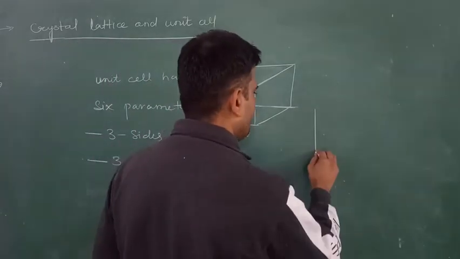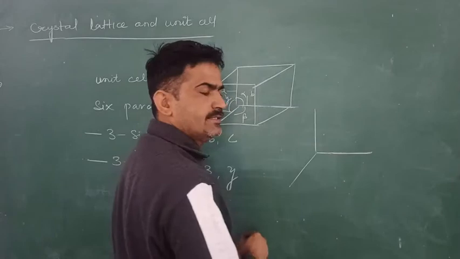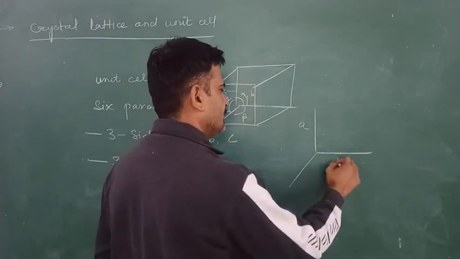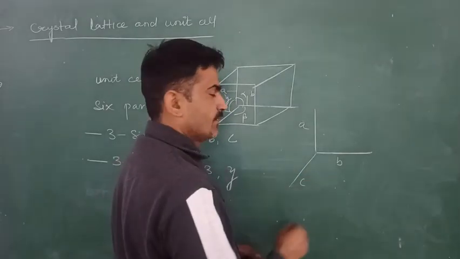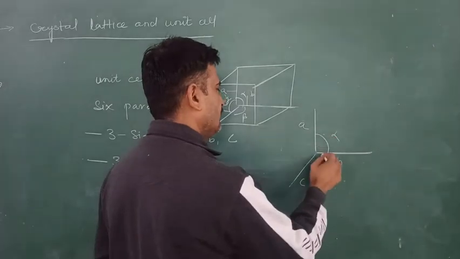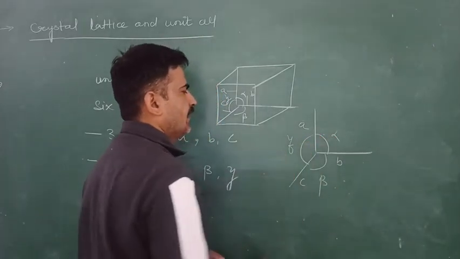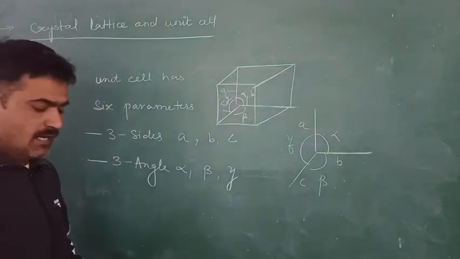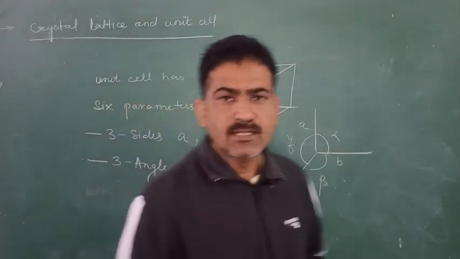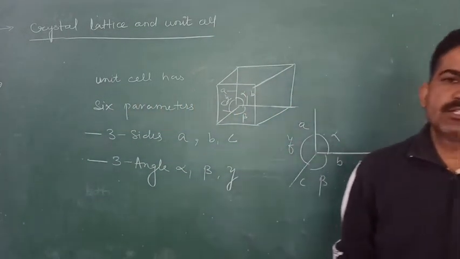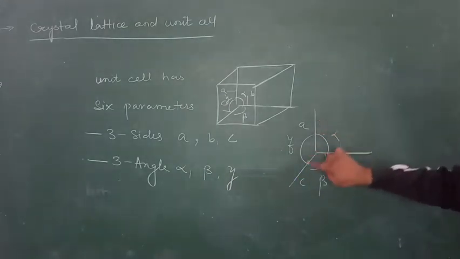This can be understood as: these are the three sides, A, B and C, and these are the angles alpha, beta and gamma. How many parameters does a unit cell have? A unit cell has 6 parameters, 3 sides and 3 angles.